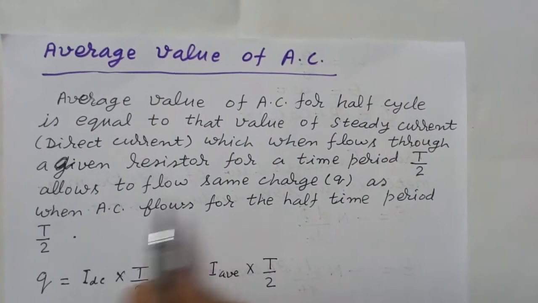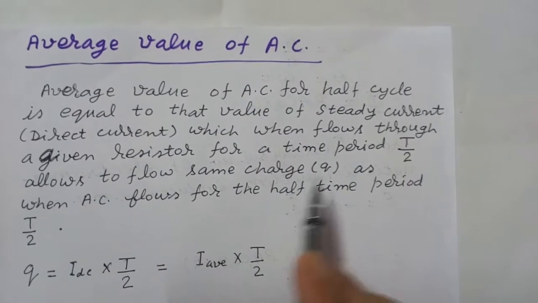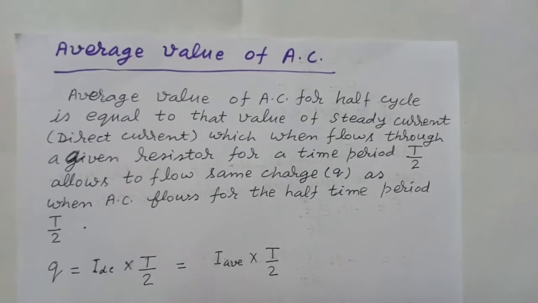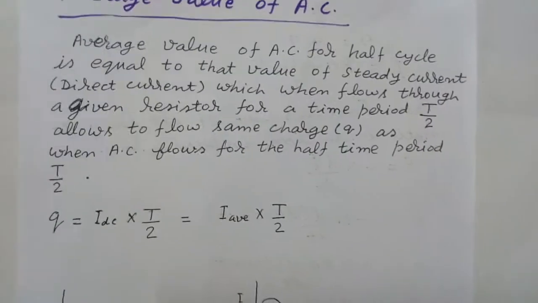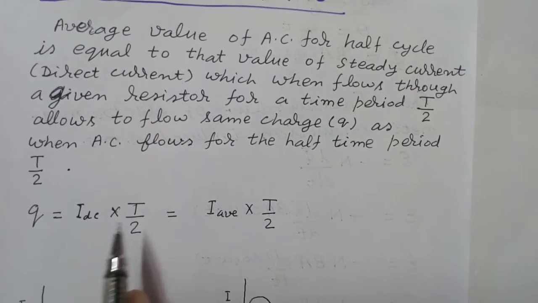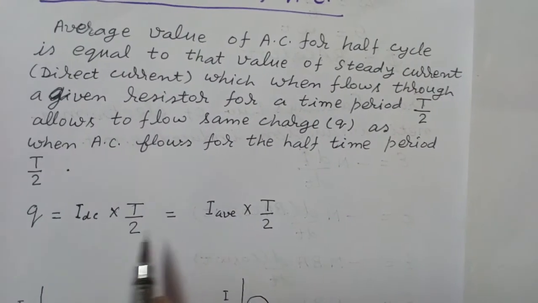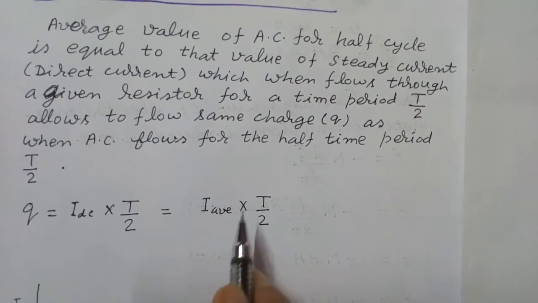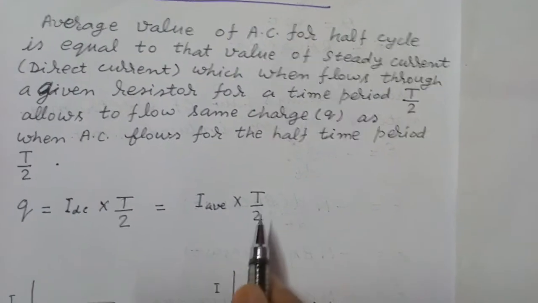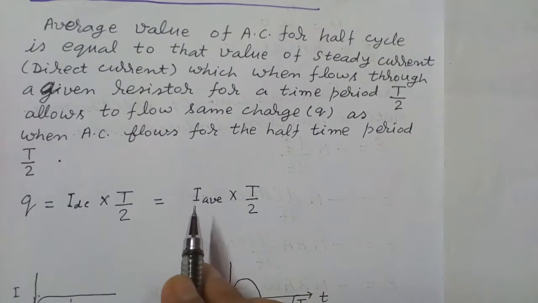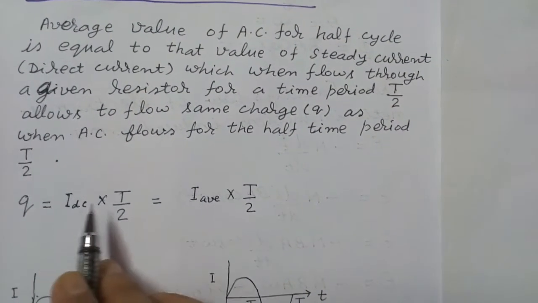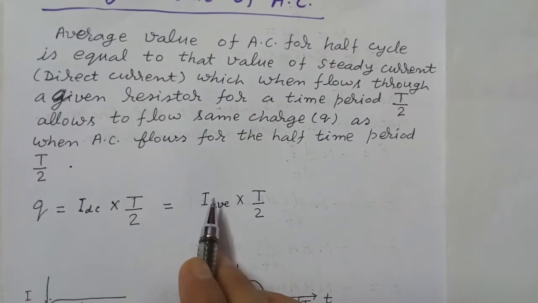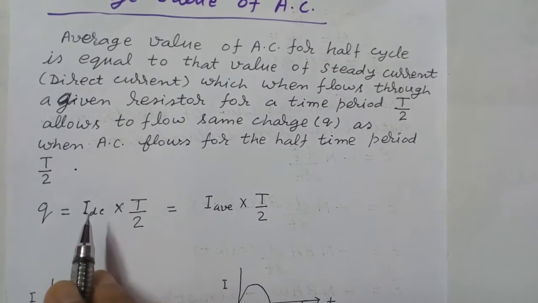alternating current, allows the same charge Q to flow as when AC flows for the half time period capital T by 2. So suppose direct current I DC flows for a time period capital T by 2 and AC current flows for time period capital T by 2. So Q is equal to I DC into capital T by 2 and Q is equal to I average into T by 2. So this I average is equal to this direct current I DC.